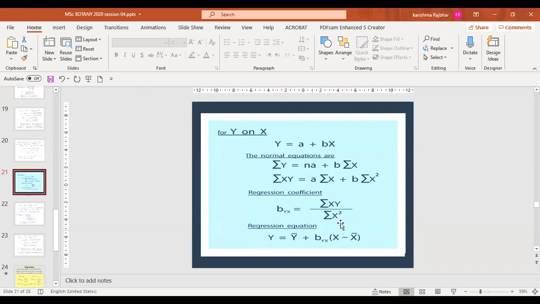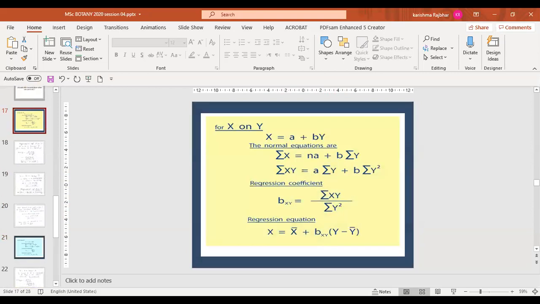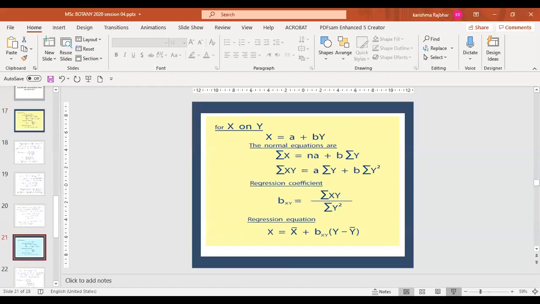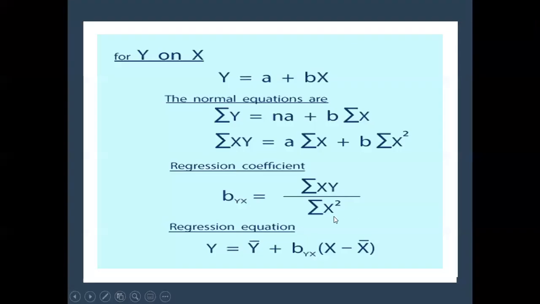When we are finding bxy, it is divided by the summation of y square. But when we go for byx we have to divide by the summation of x square. So this is a game of independent and dependent variable. You have to be very careful while checking what is given as the dependent data, because all your calculations depend on this.